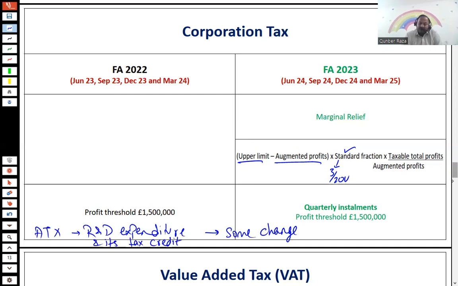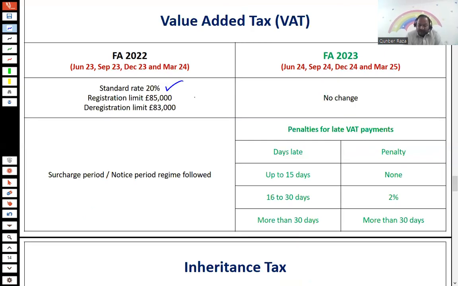If I move towards VAT, in the standard rate there is no change. The registration and deregistration limits have no change. Whereas, when I talk about the penalties for late return filing, there are major changes in this regime. Previously, there was a concept of surcharge period or notice period. Now the surcharge period and notice period are abolished. The new penalty regime is introduced where we treat late return filing in one way and late payment in a different way.